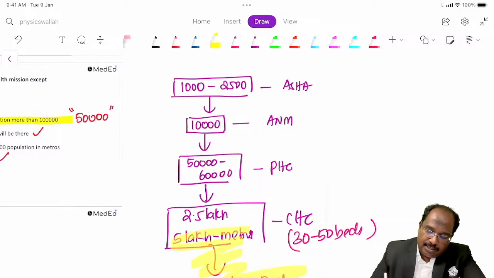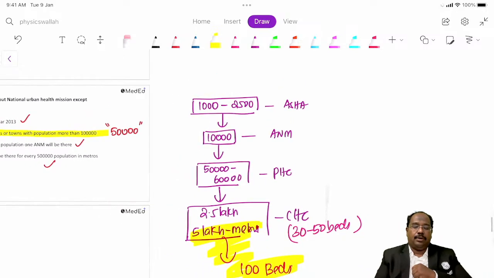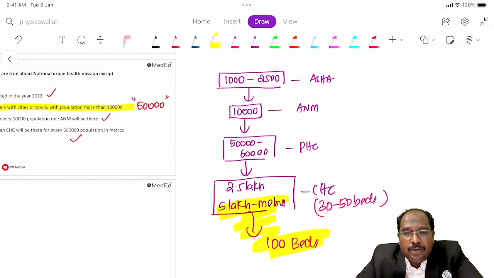This was the 2022 NEET question. This concept was asked in 2022 NEET. So 2 questions came from this one and the previous one: how much remuneration is given to the mother and to ASHA. Okay, fine.